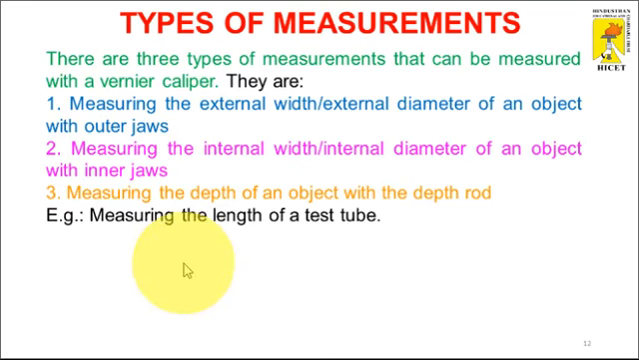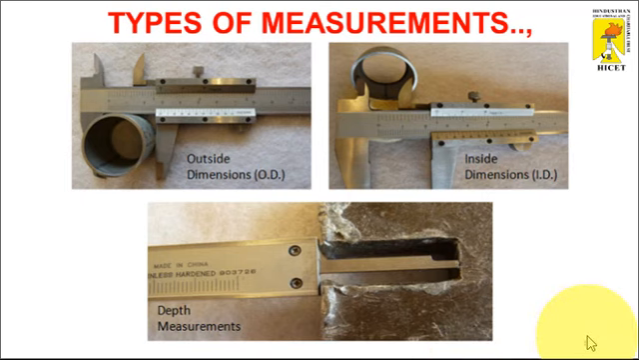In case I have one cylindrical tube and want to measure its length, inside diameter, outside diameter and depth, that can be measured with the help of the vernier caliper. This is the simplest example for the measuring methods: outside dimensions, inside dimensions and depth. We use the outer jaw to measure the outside dimensions of any cylindrical object. For the same kind of object, we measure the inside dimensions with the inner jaw. And any depth value is measured with the help of the depth rod.